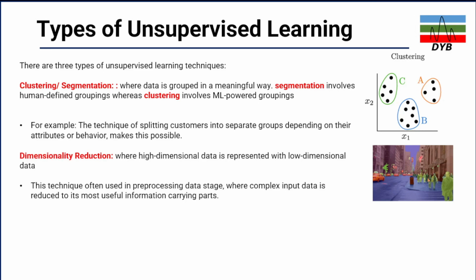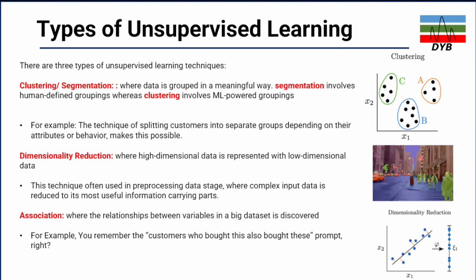In this type of machine learning, high dimensional data is represented in fewer dimensions. This technique is often used in the processing of data where the complex input data is reduced to its most useful information-carrying part. Like here, if you look at this data set, we have x1 and x2, the x and y axes. The data is dispersed, I mean, it's on different points, not related to the best fit. So what you have to do is come up with the best fit. Let's say if this is passing here, it means this can come here and this can come here.